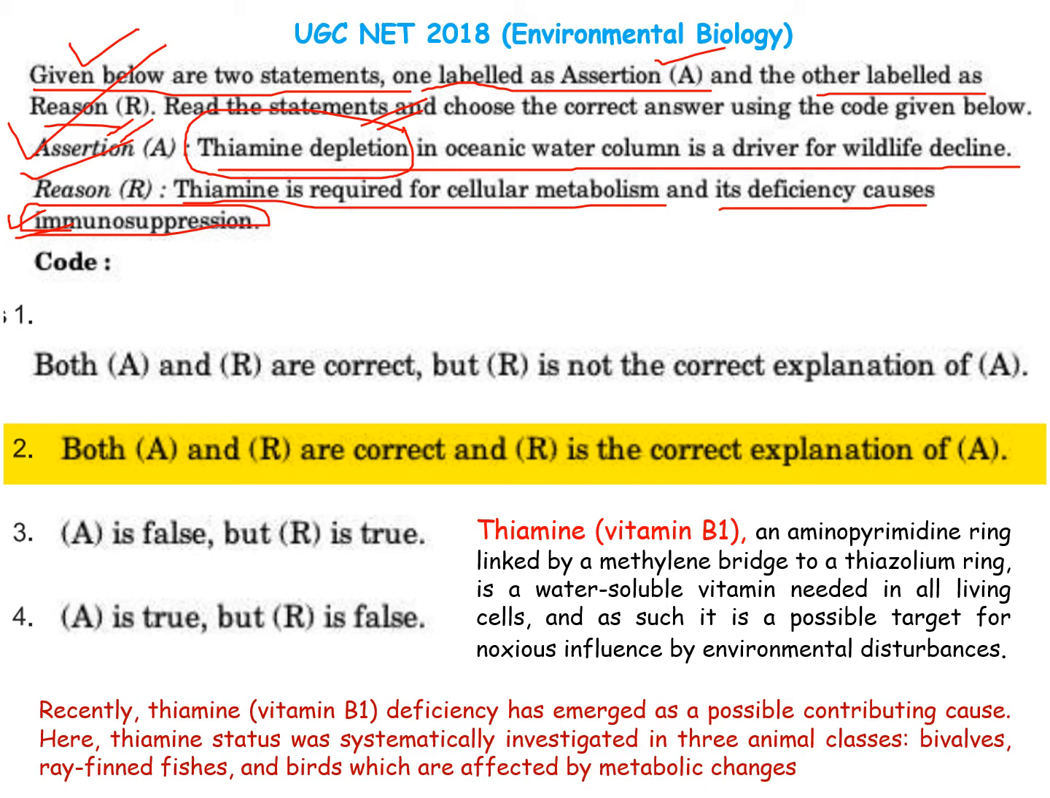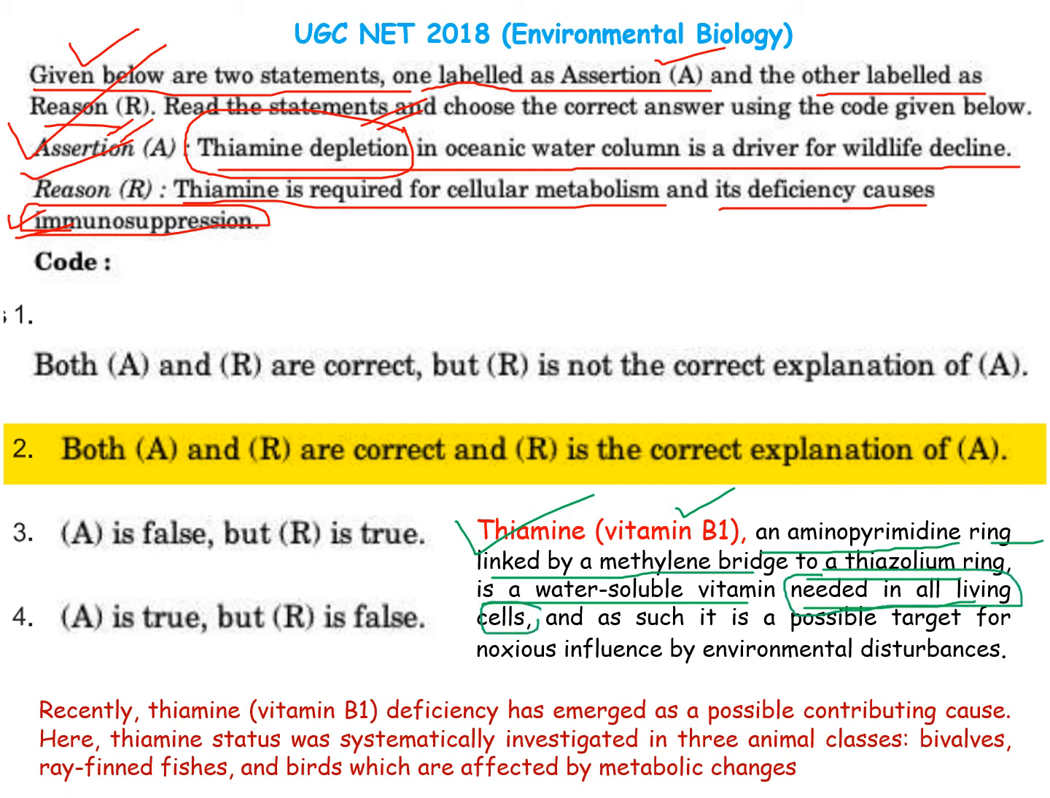Okay, the first thing we should know about thiamine. What is thiamine? Thiamine is vitamin B1, an aminopyrimidine ring linked with a methylene bridge to a thiazolium ring. It is a water soluble vitamin needed in all living organism cells. So this is a very important term, needed in all living organism cells.